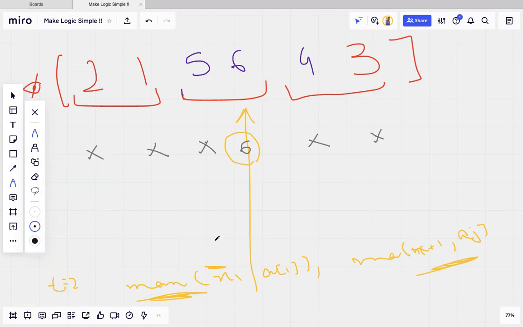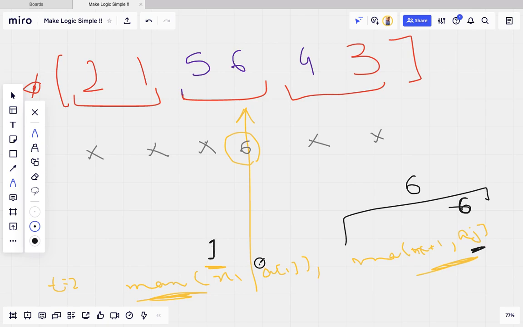I will make this value 1. I will make this value 6, which I have found. J will be the position of the maximum number. This will become 6, meaning this maximum pair will always give me 6, right? No matter what this is, because 6 is the maximum value, and here I have 1.